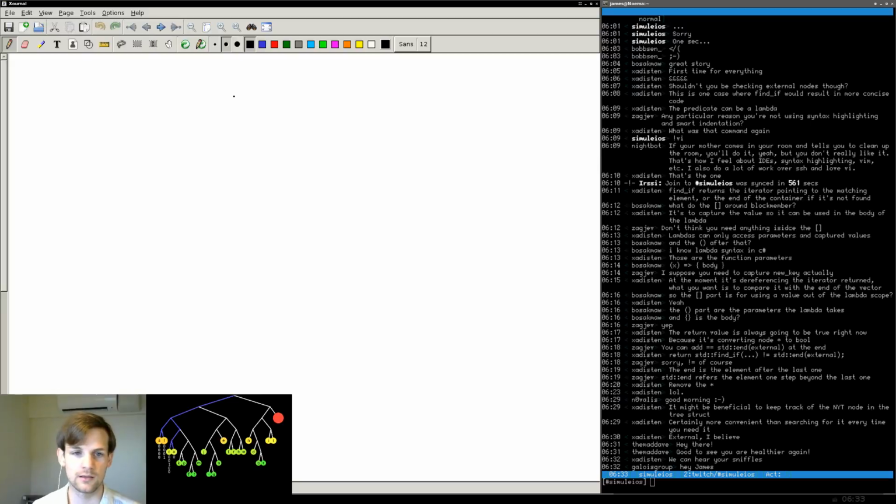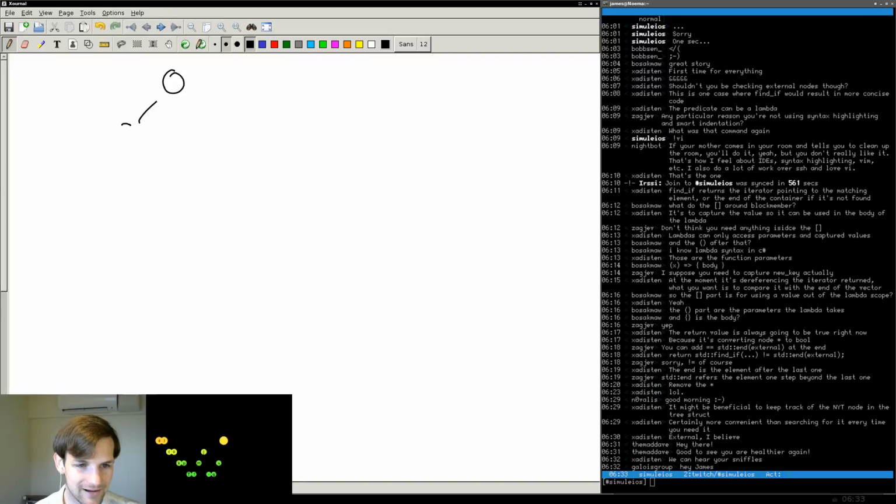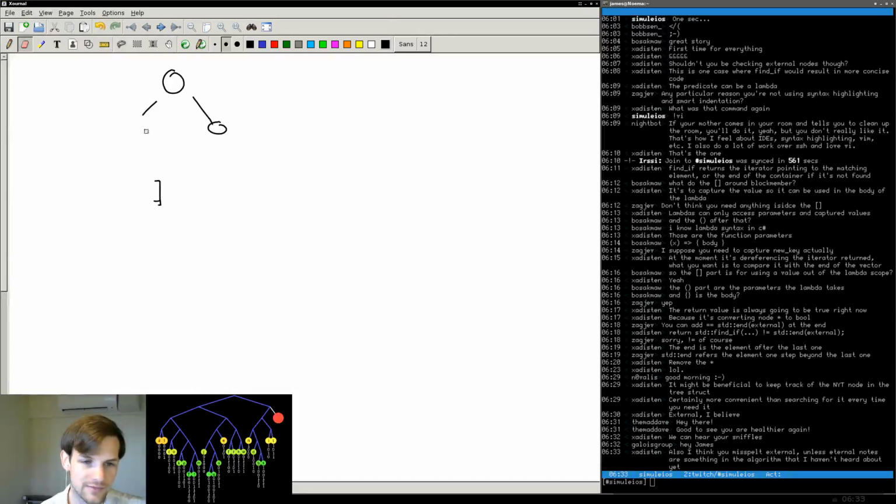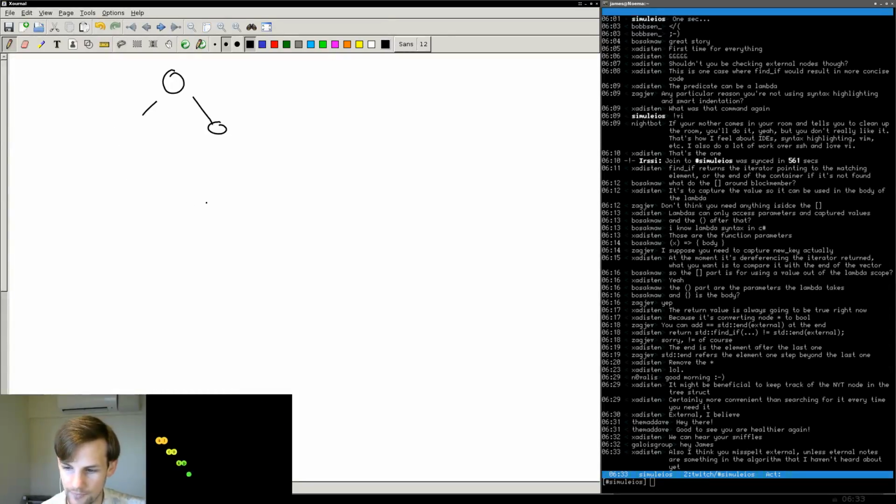Okay, so we have a situation where, let's say we have a couple nodes here. I don't know what I'm doing. So we'll have something that looks like this. Yeah, sure, whatever. Somehow we create something like this. No. Let's keep this simple. Keep it super simple.